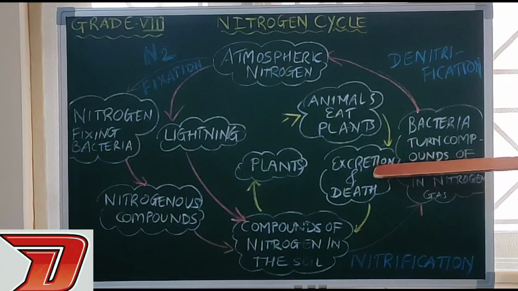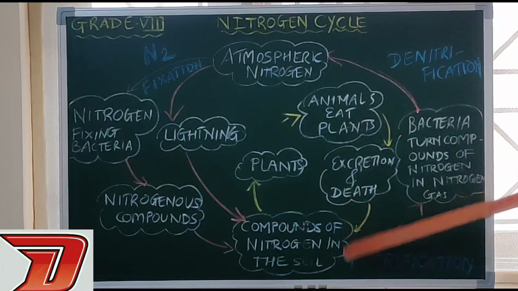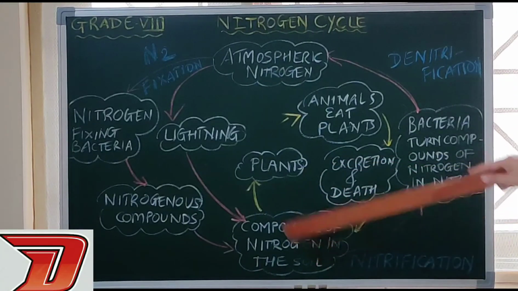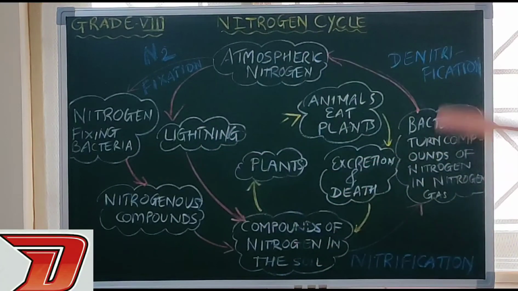Whatever excretion, that is excreta, fecal matter, or in easy words stool, through that excretion or even after the death of these living beings, these nitrogenous compounds will be back to the soil. So this way these compounds will go on and on in a cycle. Are you getting my point?